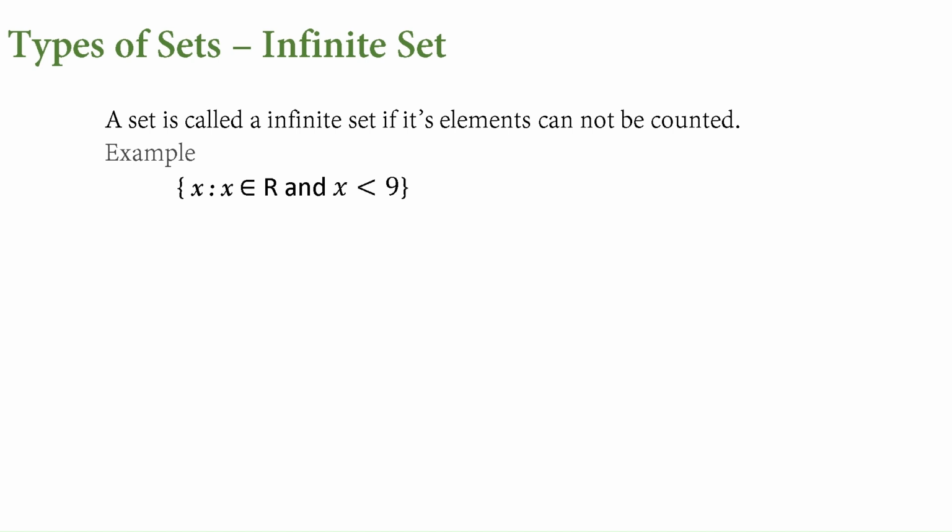So here we say x belongs to R. In the previous example, it is x belongs to the natural numbers, so we can count. But when we say x belongs to R, that is a real number. Between two numbers, we know that there can be so many real numbers. That is why this particular set is not a finite set, which means it's an infinite set. The count cannot be done.